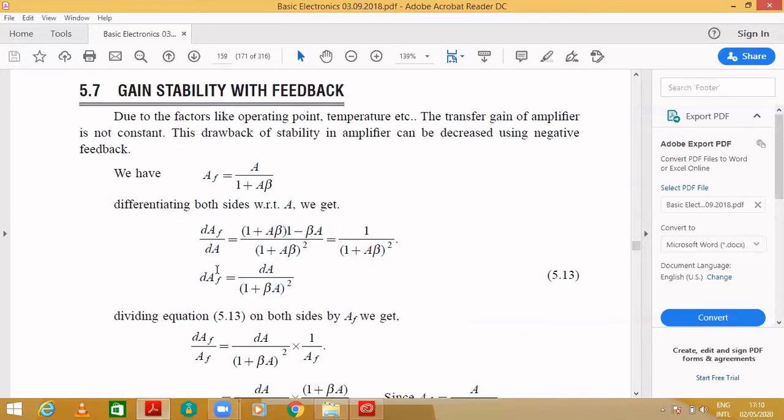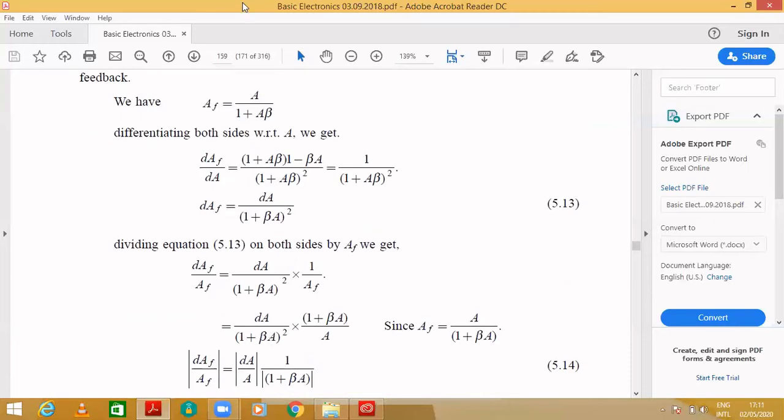So next, transferring this to the numerator, it will become dAF equal to dA by (1 plus beta A) whole square. Next, dividing the above equation 5.13 on both sides by AF. You already know the AF formula, that is A by 1 plus A beta.